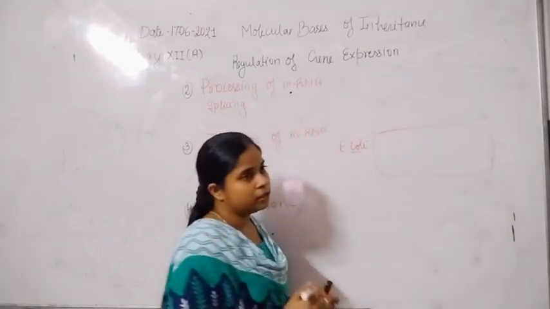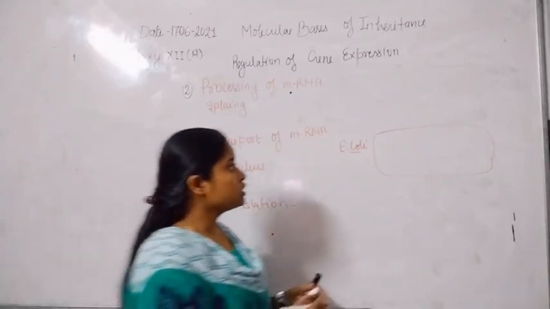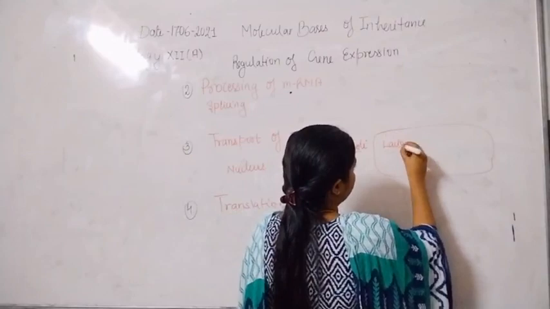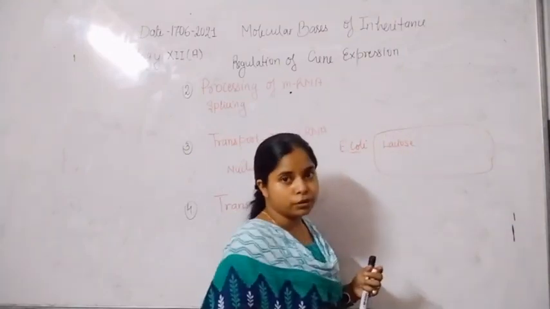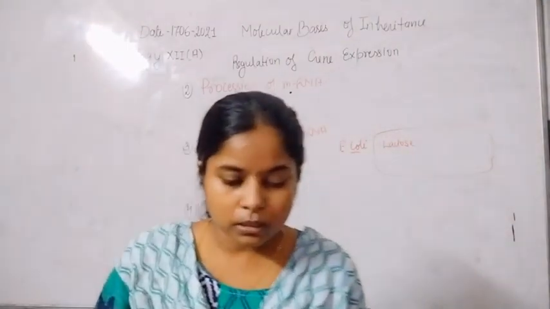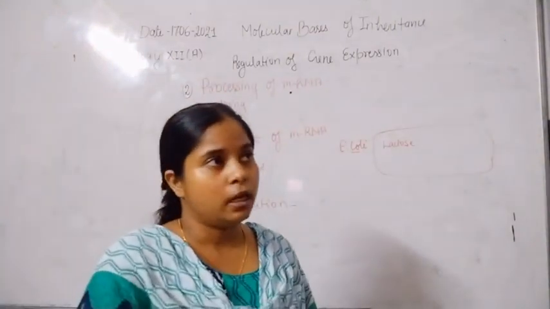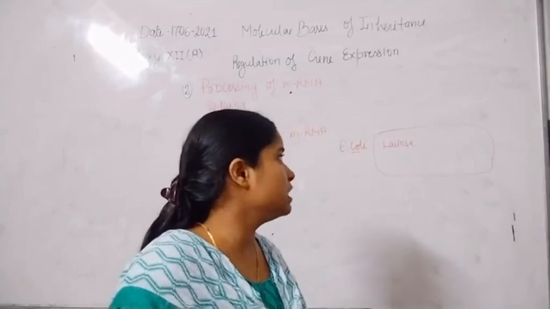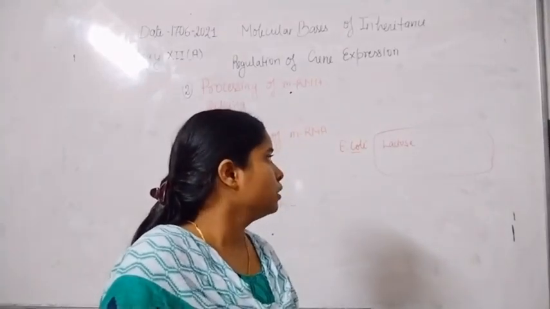E. coli bacteria use lactose as a source of food, but lactose does not directly undergo the metabolic process. First they undergo a breaking process.